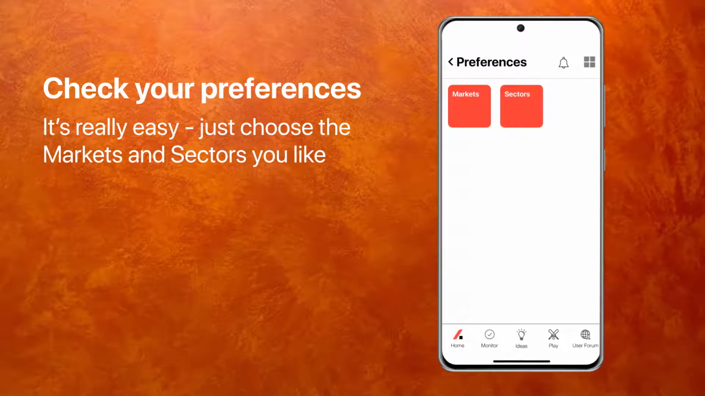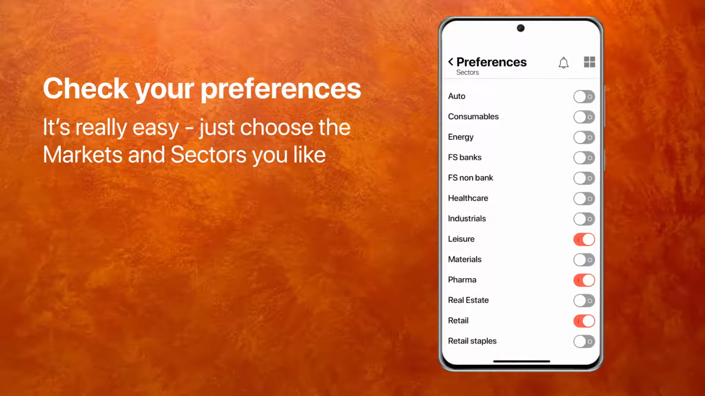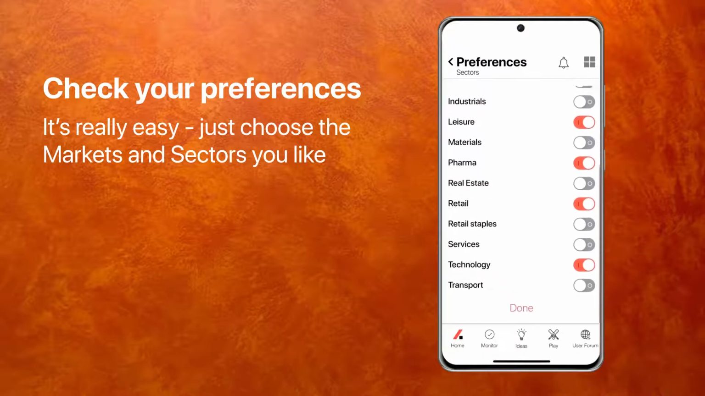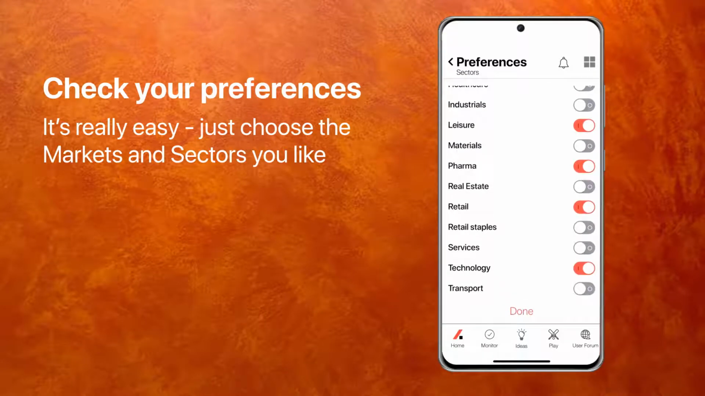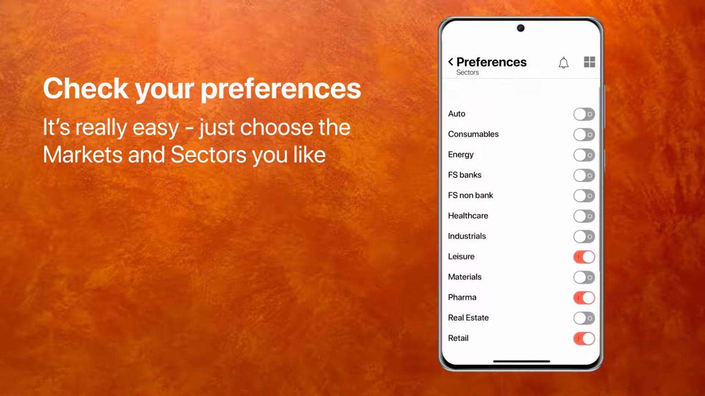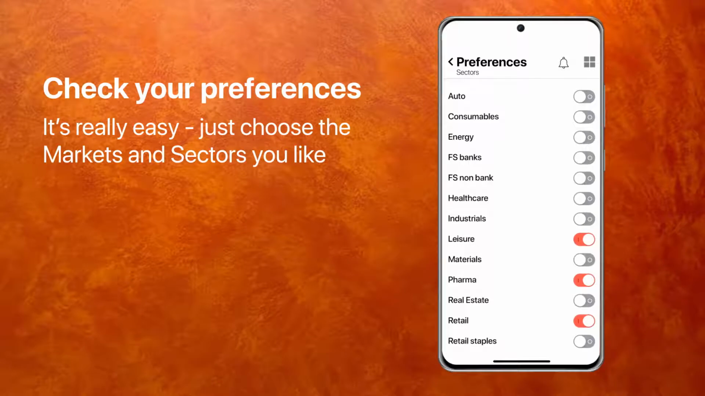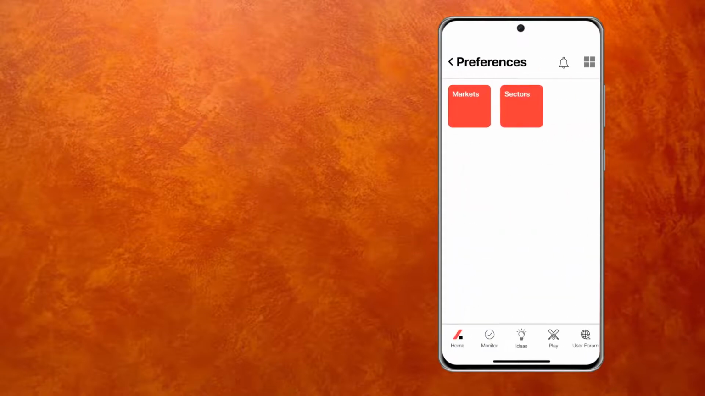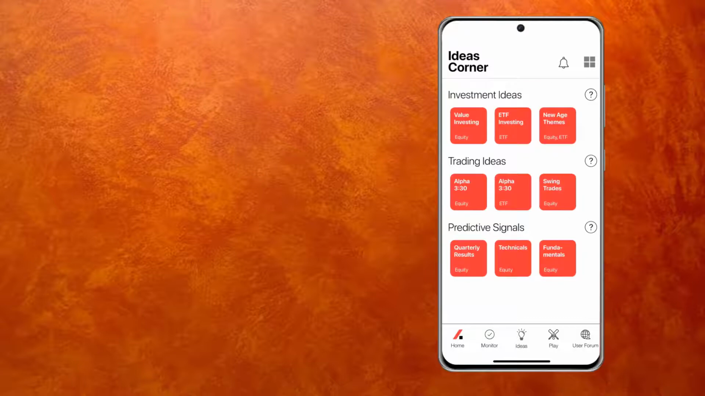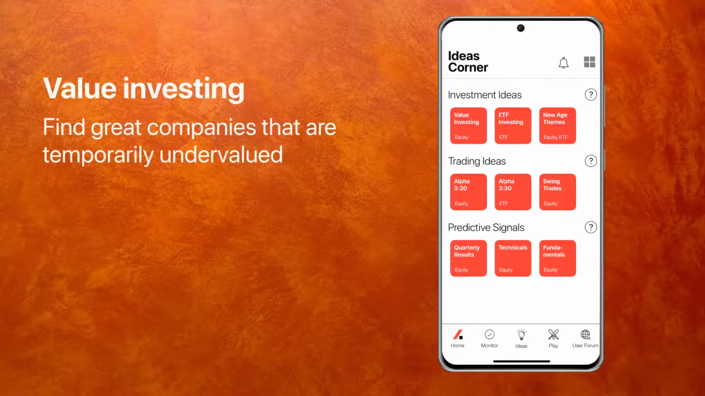That's good for me. I want to check my sectors, and I've got leisure, pharma, retail, and technology. That's fine. Just remember that if auto, for instance, is switched off, you will never see any insights on auto. So you've got to switch it on and off. But that's really easy. So let's go to ideas, the bulb at the bottom, and you will see value investing.